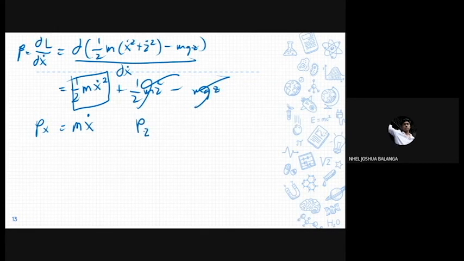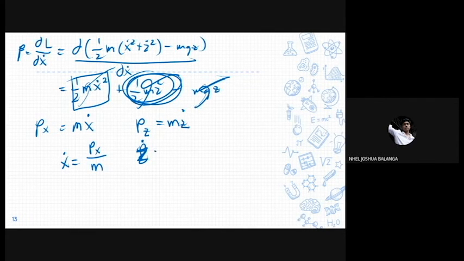Getting the conjugate momentum of z, it's the same. This time, the x term would be ignored, as well as the gravity term, and this is now our term. So in the same vein, p_z is mż. We can say that ẋ is equal to the conjugate momentum of x over its mass, p_x over m, and ż is equal to the conjugate momentum p_z over m.